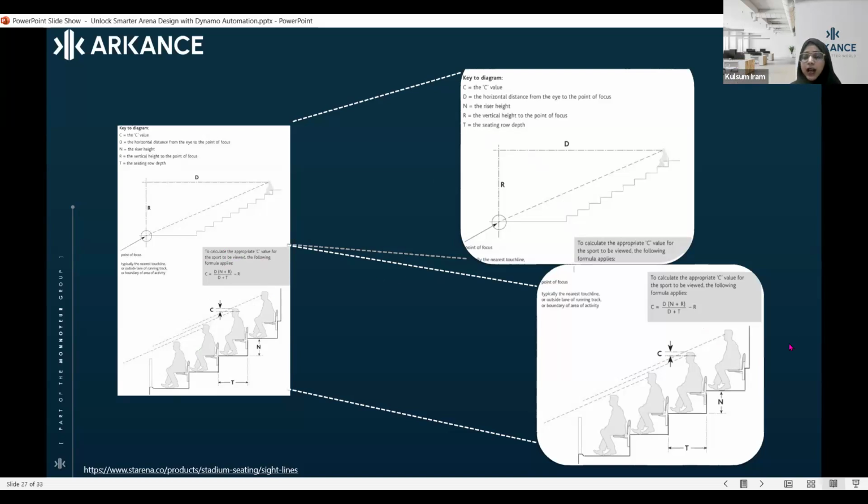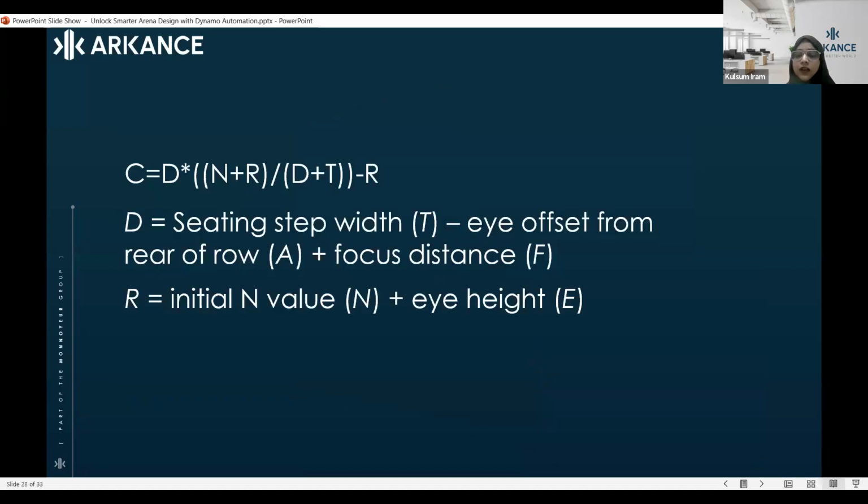After having all this calculation, and when you are done with your C value, then we can move forward with the designing of our seating. This is the formula which I have written over here. You can also see it on your screen, what D stands for, what T stands for, what R stands for, and what C stands for.